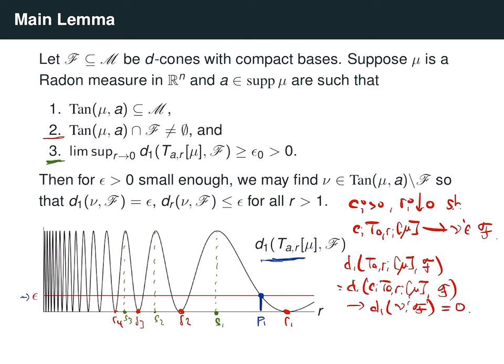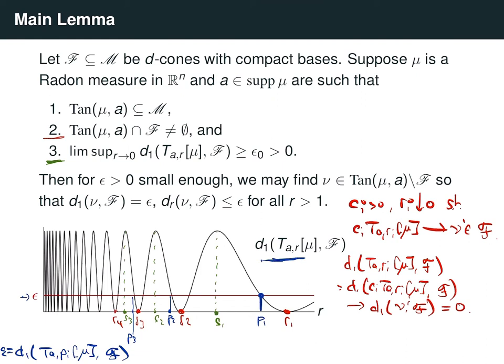And then if we look between S2 and R2 over here, we can find another point, ρ2, where the distance is again equal to epsilon, and so on and so forth. I'll draw ρ3 there. So we can find some sequence ρi going to 0, so that if we look at the distance between ta ρi mu and f, this is equal to epsilon exactly.